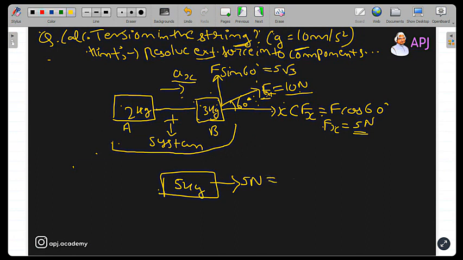So what will be the acceleration of the block now? The acceleration will be total force, 5 Newton, upon mass, 5 kg. So your acceleration will be nothing but 1 meter per second square.